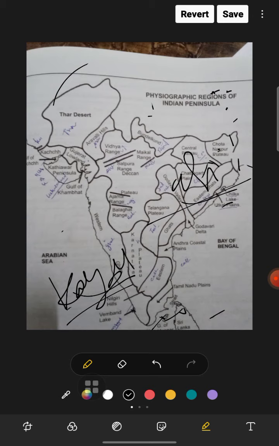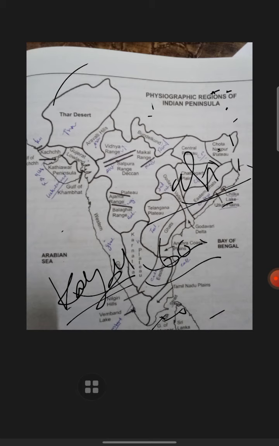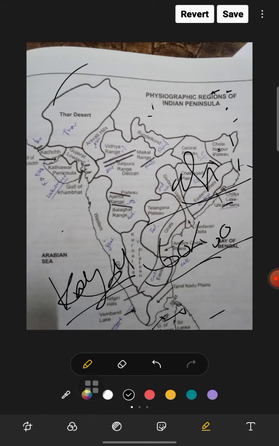Now Wular Lake is in Jammu and Kashmir, and it is a freshwater lake in India. Kolleru Lake is in the Andhra Pradesh area, and it is a part of the sea enclosed between the deltas of the Godavari and Krishna. Now Pulikat Lake is also in Andhra Pradesh, like Kolleru Lake. Pulikat Lake is 60 kilometers long and 60 kilometers at its widest part, so we can say 60 by 60. It is situated on the southern border of Andhra Pradesh, a lagoon formed due to the enclosure of Sriharikota Island.